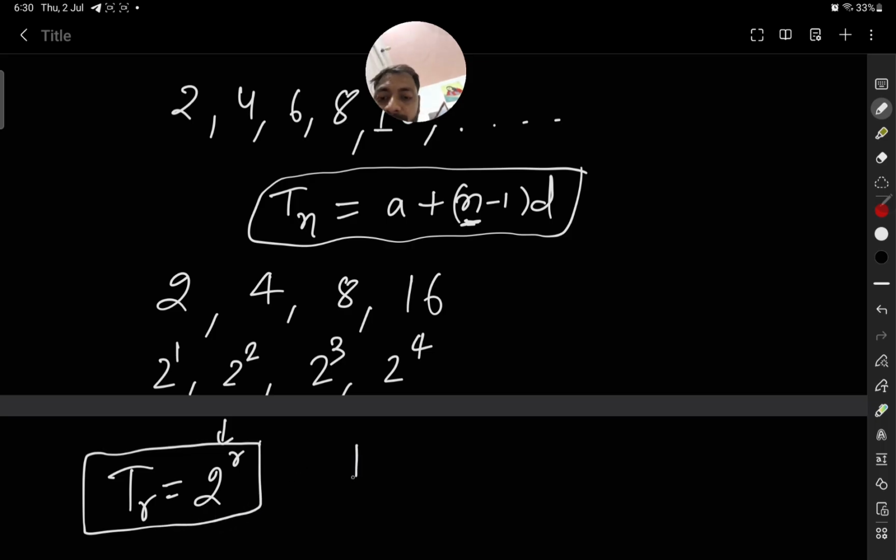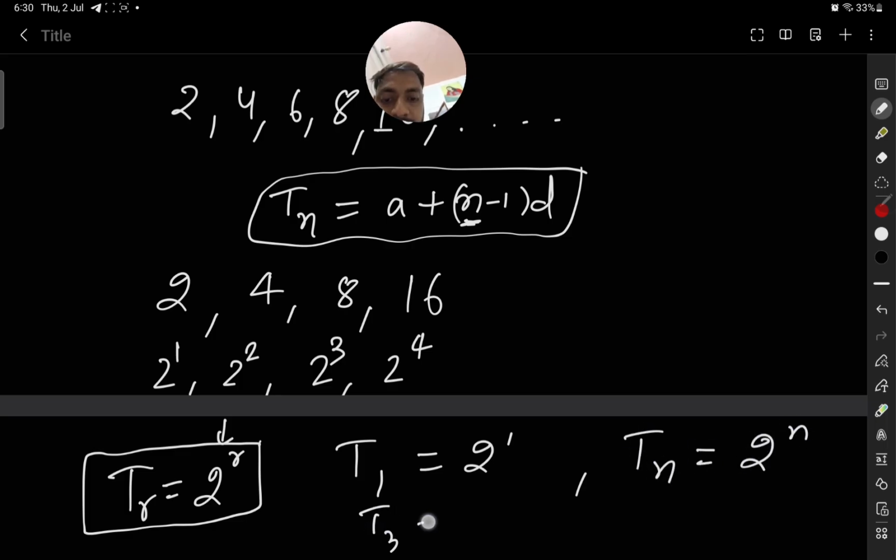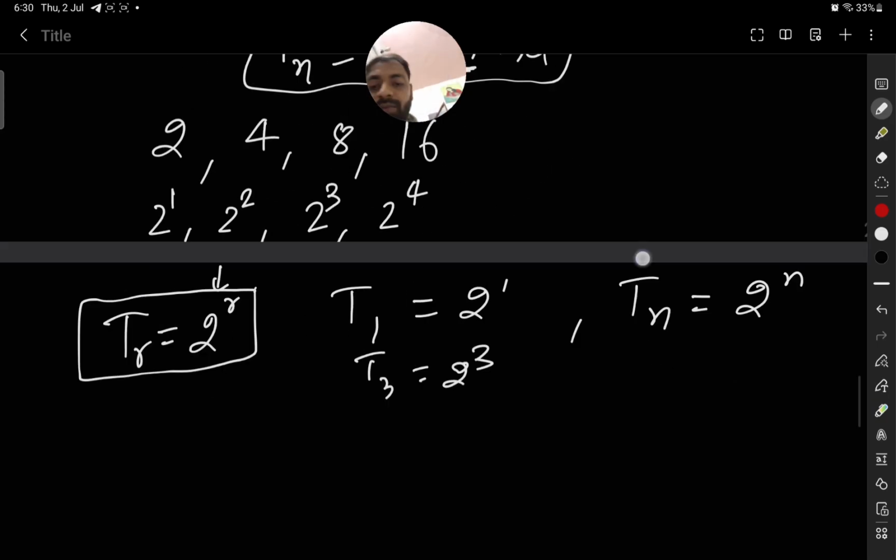So for the first term t1 it is 2 to the power 1, for the nth term tn it is 2 to the power n, for the third term 2 to the power 3. Mathematically we are able to write this, and this is a GP, geometric progression. So we write the name as progression, and there is a little difference between progression and sequence.